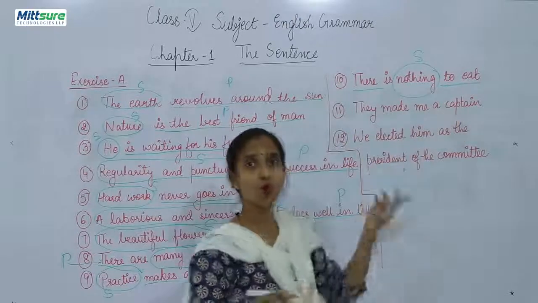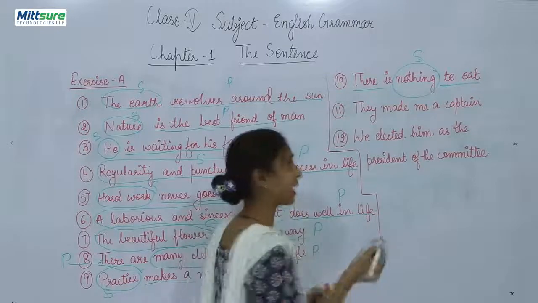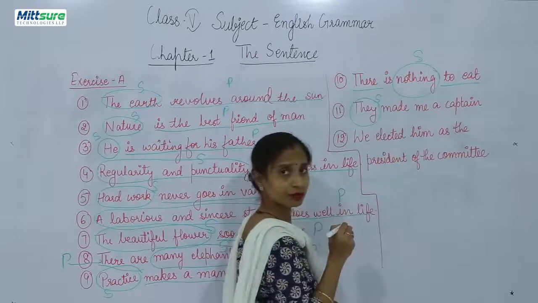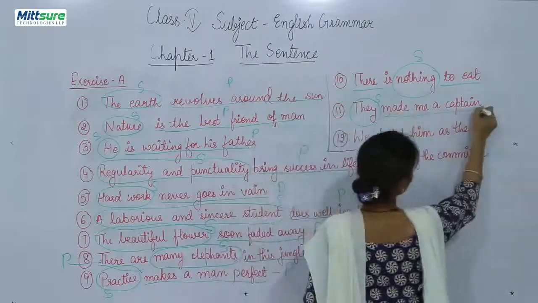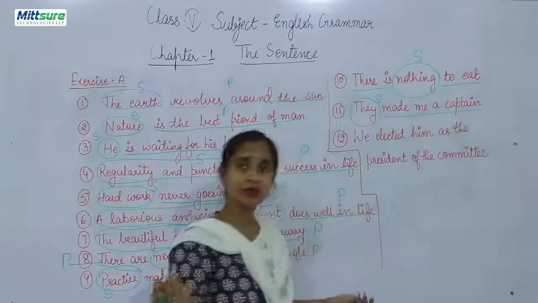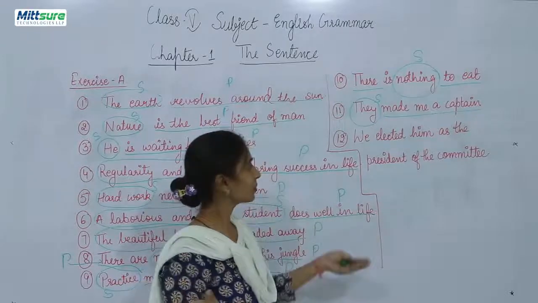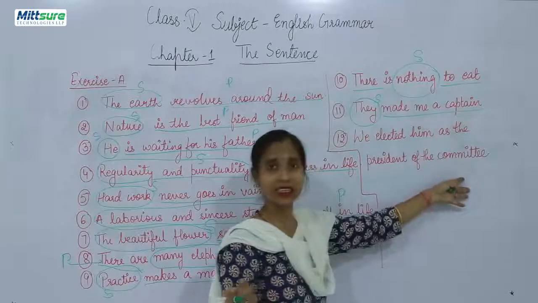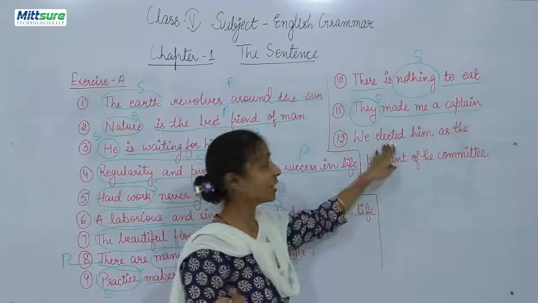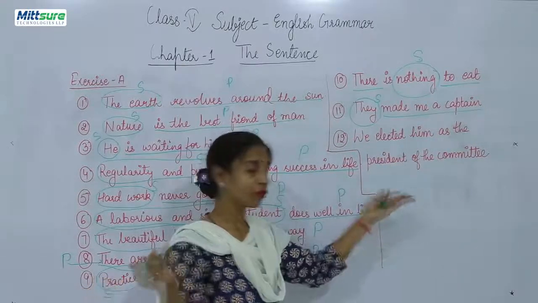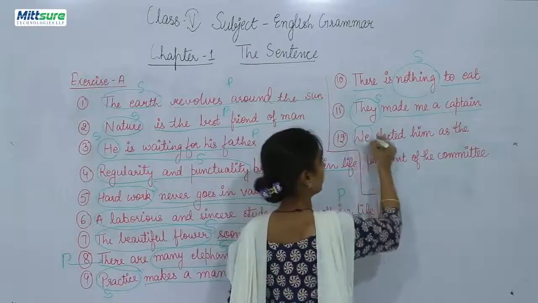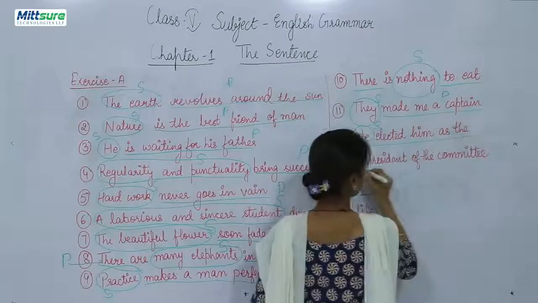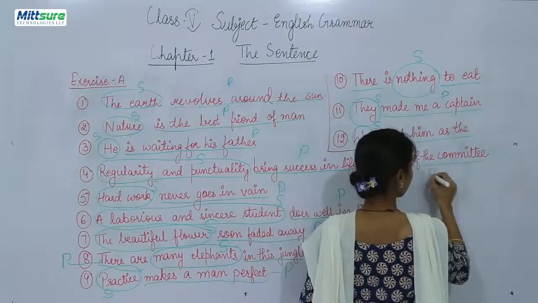Who made me a captain? They. So they will be the subject. Made me a captain will be the predicate. We elected him as the president of the committee. Who elected him? We. So we will be the subject, and the rest of the sentence will be the predicate.